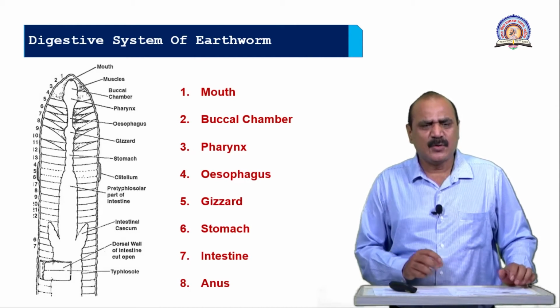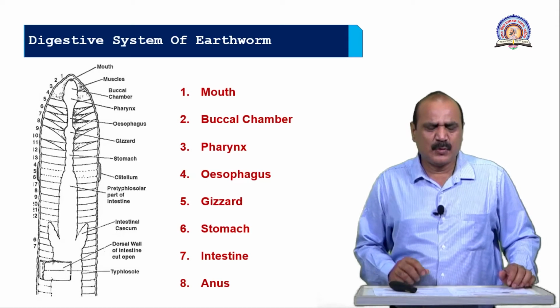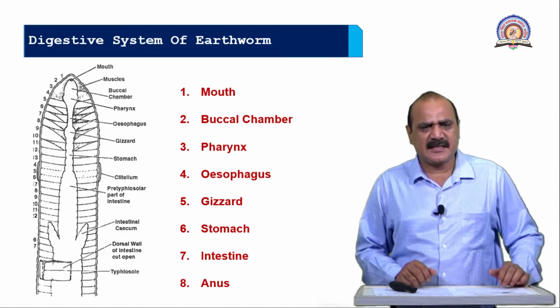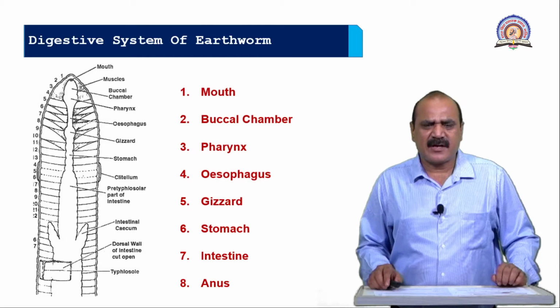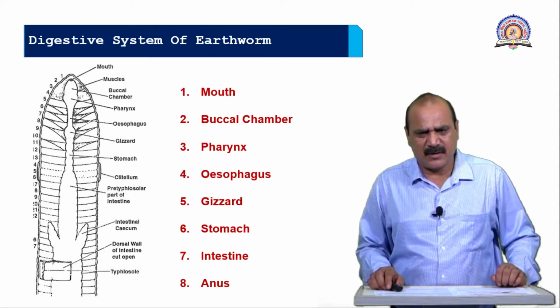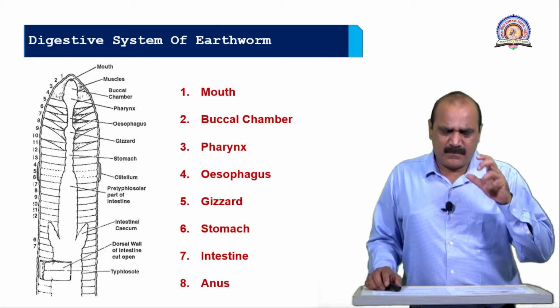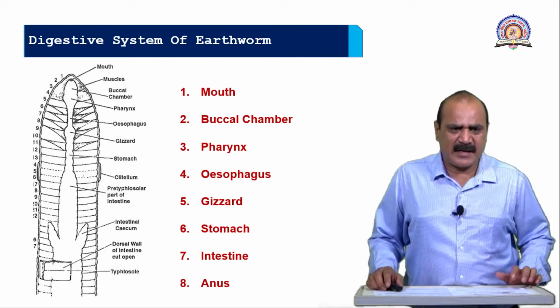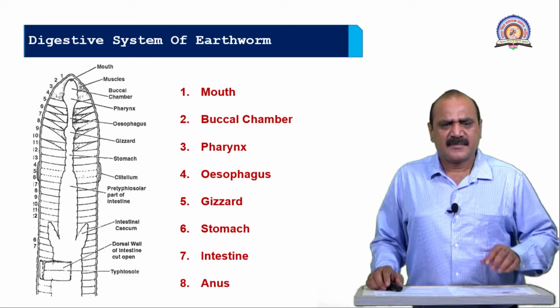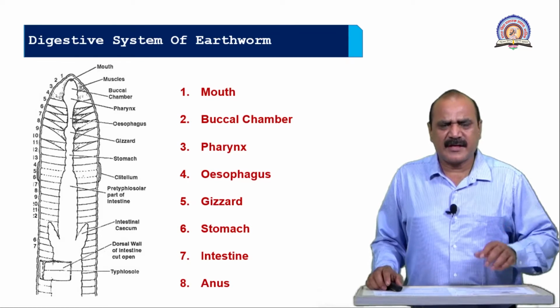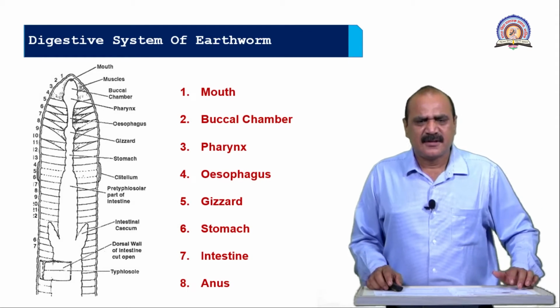Pharynx acts as a suction pump, meaning many muscles are present. They are useful to act as a suction pump to ingest these particles, and it is also called the grinding mill of the earthworm, to grind the food material from larger particles into smaller particles. The pharynx is located in the fourth segment.